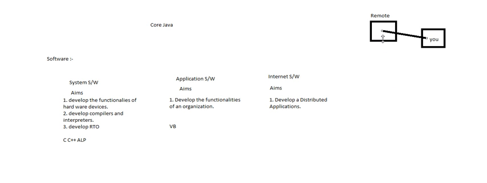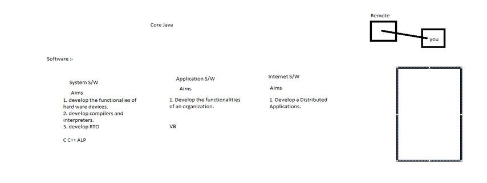For example, there are two kinds of applications: desktop applications and distributed applications. If you take a desktop application, assume this is one desktop and you have installed some application here, and this application is specific to this particular computer. If you want to access this application from the outside, it is not even possible. So I don't want such kinds of applications. I want one application to be deployed in one server that can be accessed by all the machines connected to the net throughout the world.